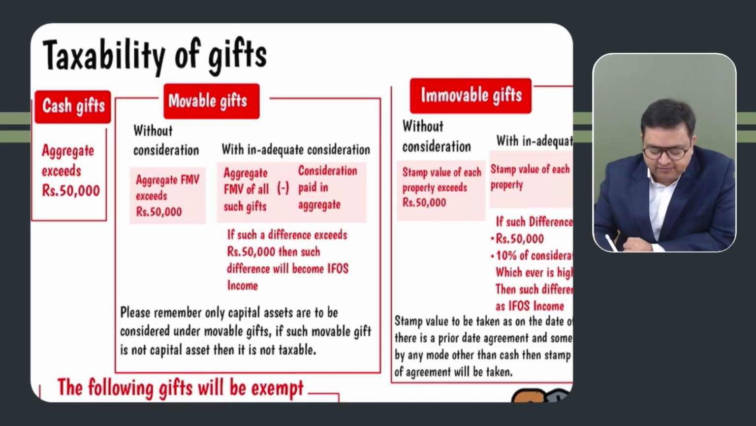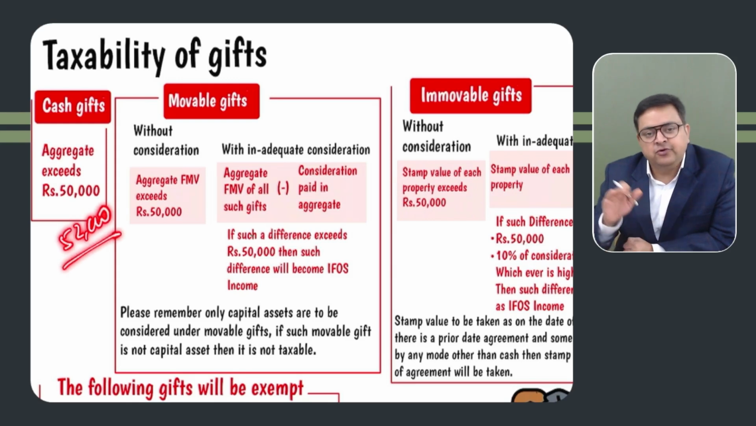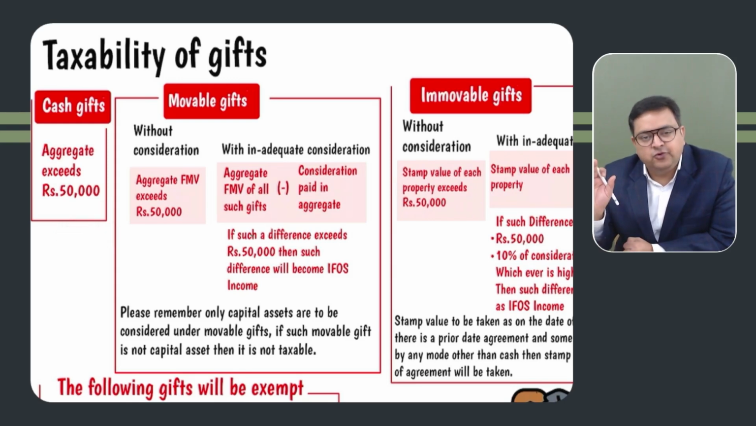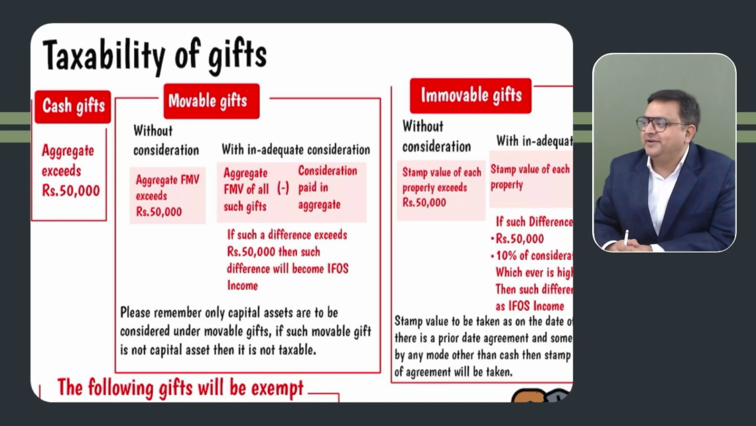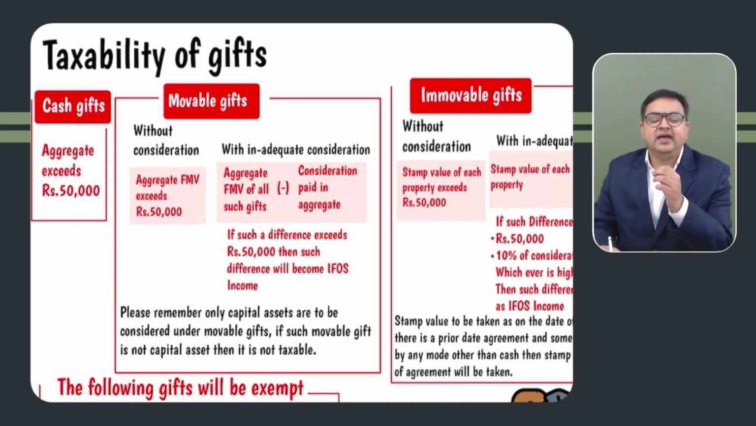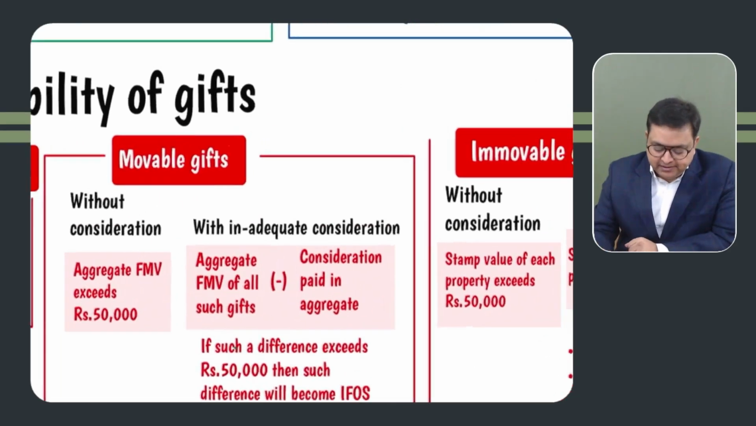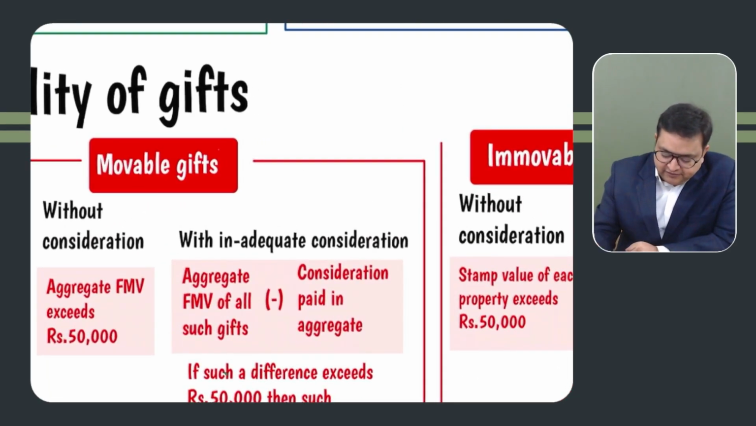How much? If somebody has received 52,000 rupees, how much would be taxable? Fully taxable. 52,000 entirely, not just the excess over 50,000. Entirely 52,000 would be taxable. Understood? Second, if the assessee has received movable gifts, but please remember these movable gifts, for the receiver, they should be in the nature of capital assets.